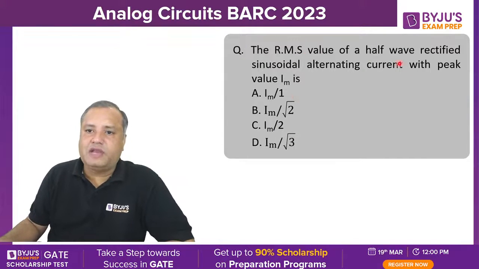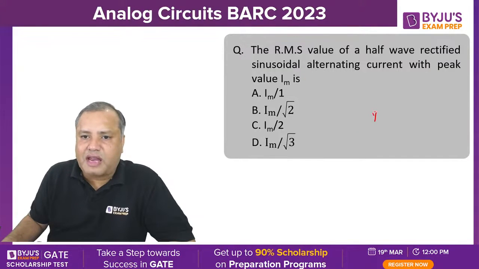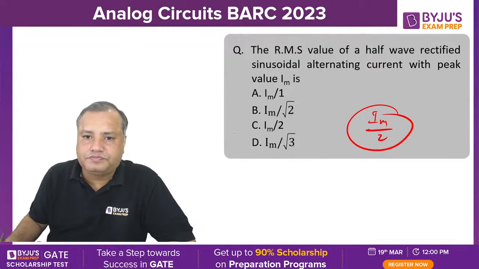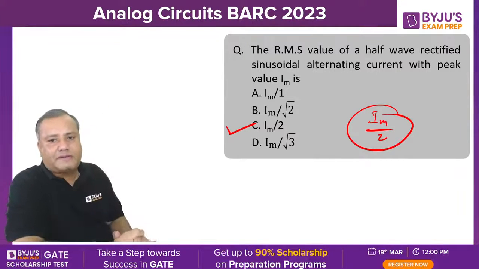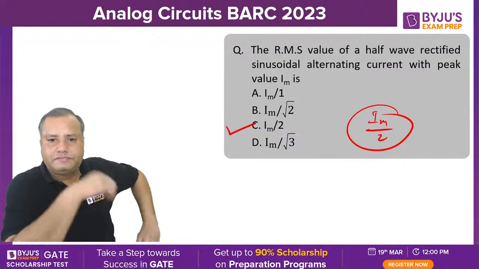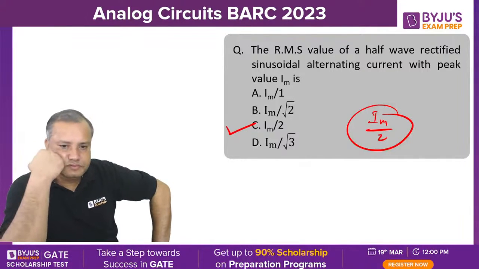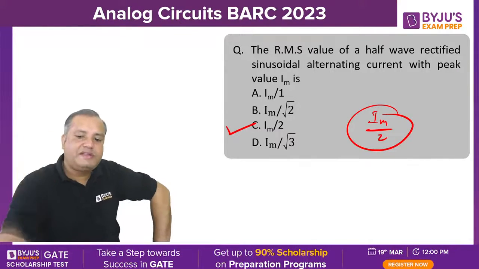The RMS value of a half wave rectifier, very simple. See here, for half wave rectifier, RMS value is Im by 2. Can you tell me what is the RMS value of a full wave rectifier? For a full wave rectifier, it is Im by root 2.